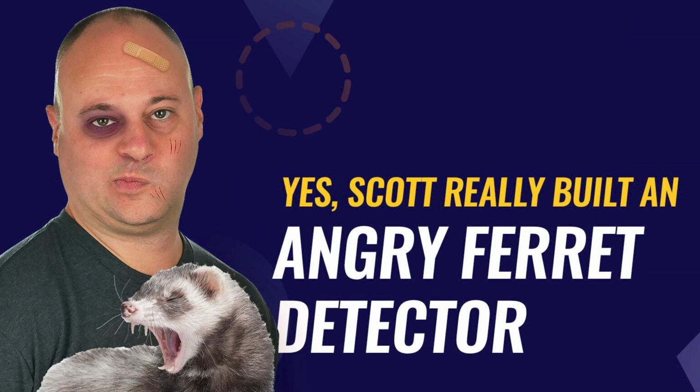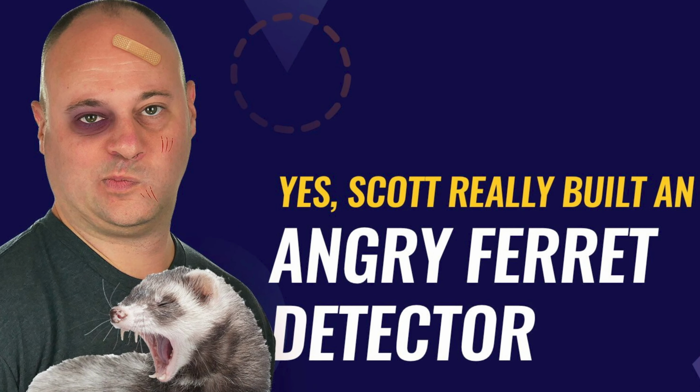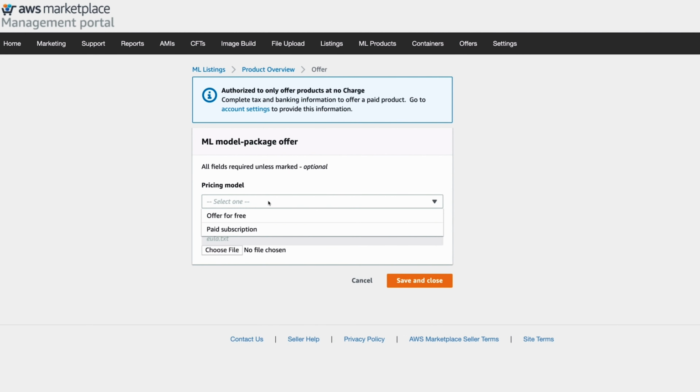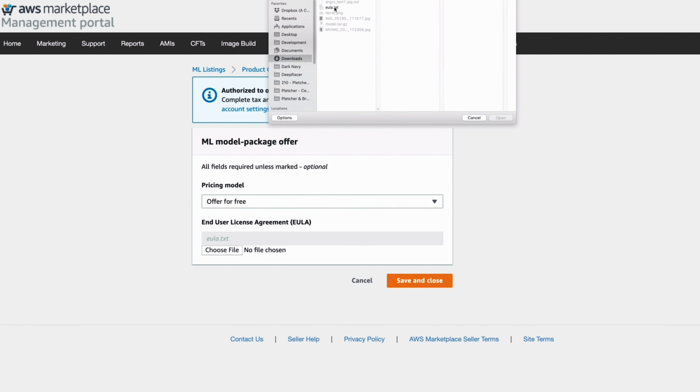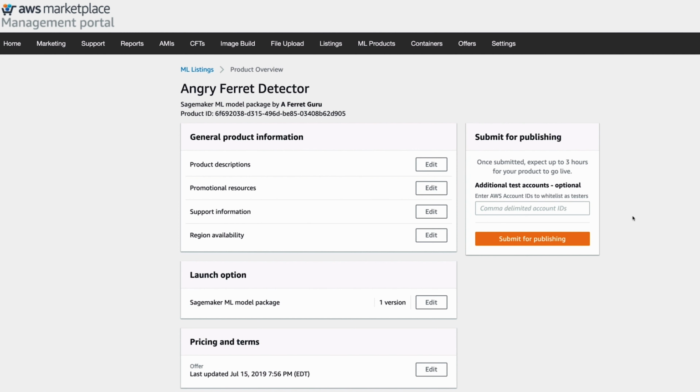In our new ACG project, Angry Ferret Detector, use and publish AWS Marketplace machine learning resources for fun and profit. Scott shows us how to develop an AI model that infers the disposition of a ferret. Follow along with Scott and learn how to access the AWS Marketplace to find and deploy a ready-made model, enlist a third-party algorithm to train with AWS SageMaker, and then publish your own custom model package.